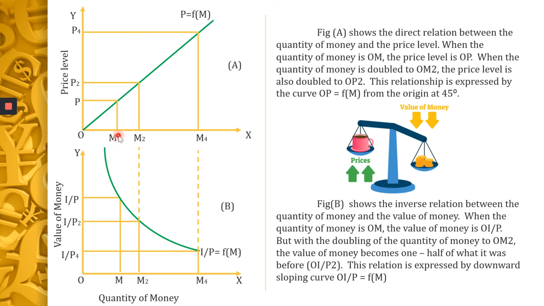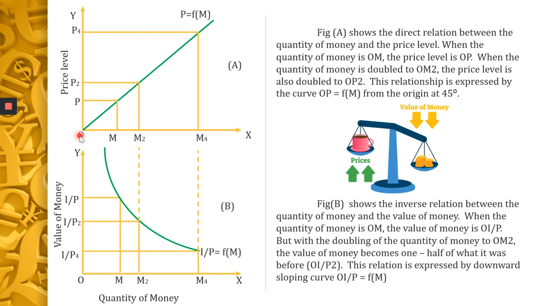So this figure shows the direct relationship between the quantity of money and the price level, because on the x-axis we take the quantity of money and on the y-axis we have the price level. Look at figure A alone. Now look at this.